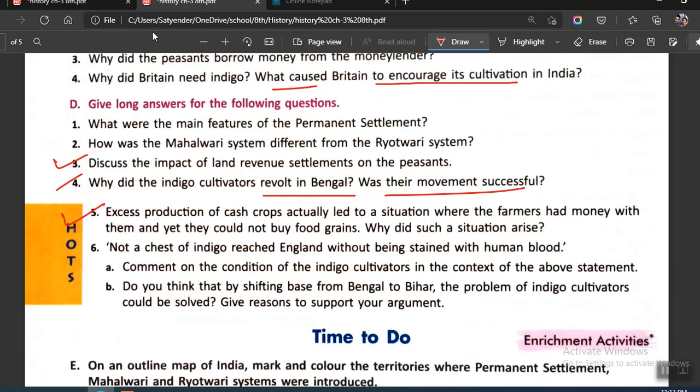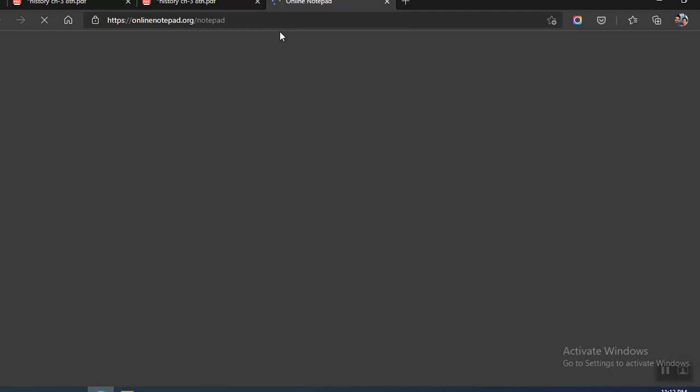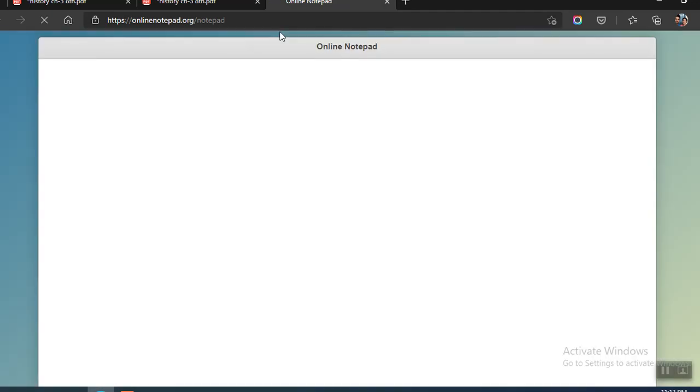Okay, all right. Now moving on to the HOTS question, we have excess production of cash crops actually led to a situation where the farmers had money with them and yet they could not buy food grains. Why did such a situation arise? Basically, it is saying that they had money which they earned through the cash crops, but at the same time, they were not able to buy food grains since there was a shortage of it. So you'll be writing this answer, this will be the basic answer of this.